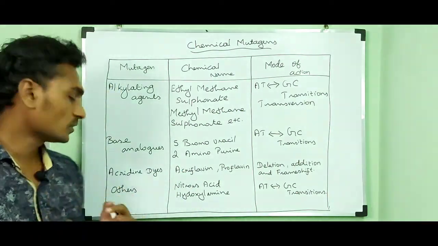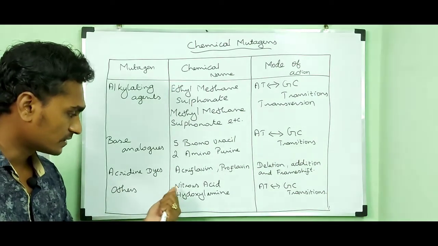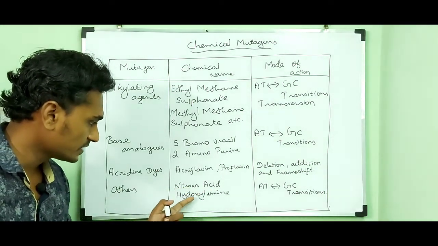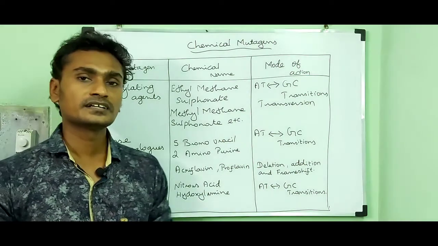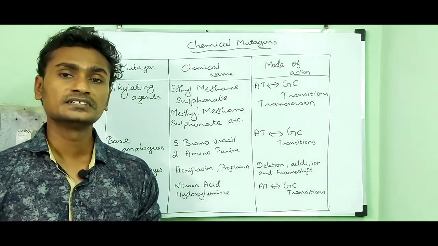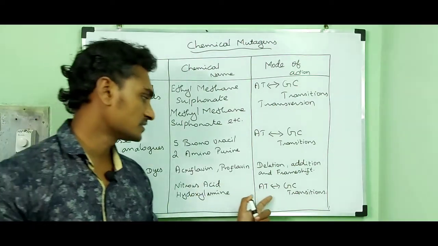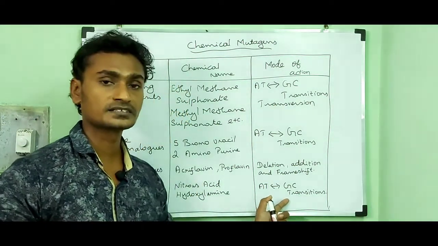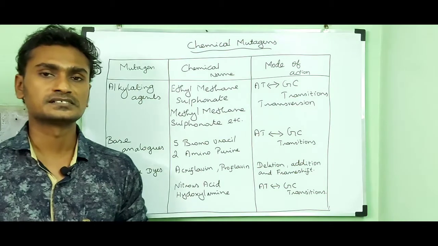Then the fourth one is others, with examples nitrous oxide and hydroxylamine. They can affect the translation process and cause mutation like transition.